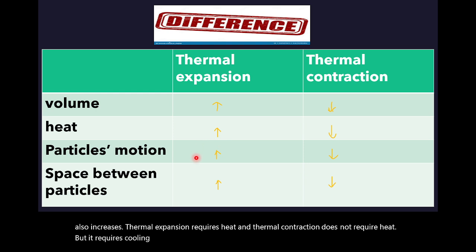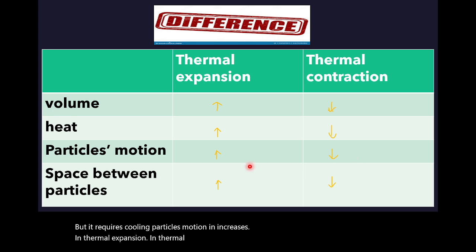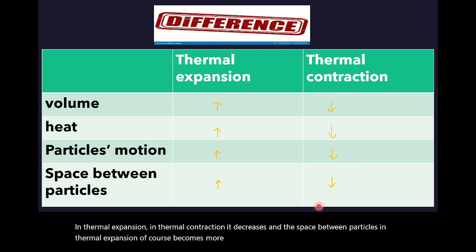Particles' motion increases in thermal expansion. In thermal contraction, it decreases. And the space between particles in thermal expansion, of course, becomes bigger, and in thermal contraction, it is smaller.